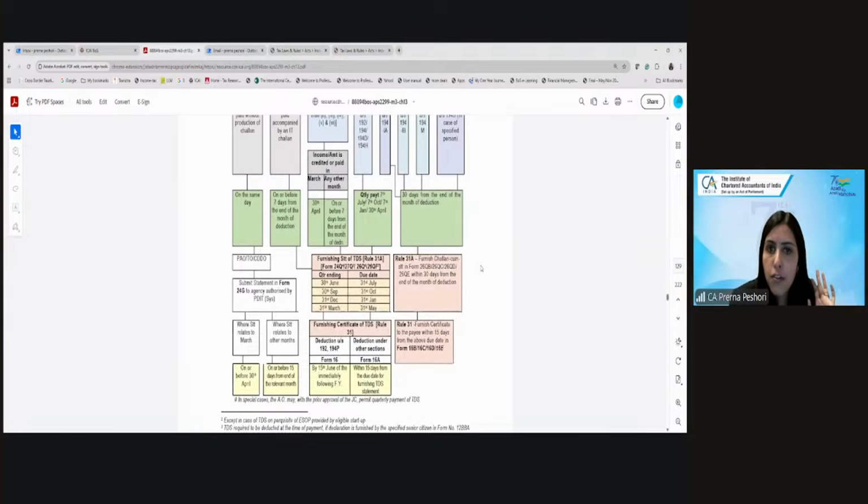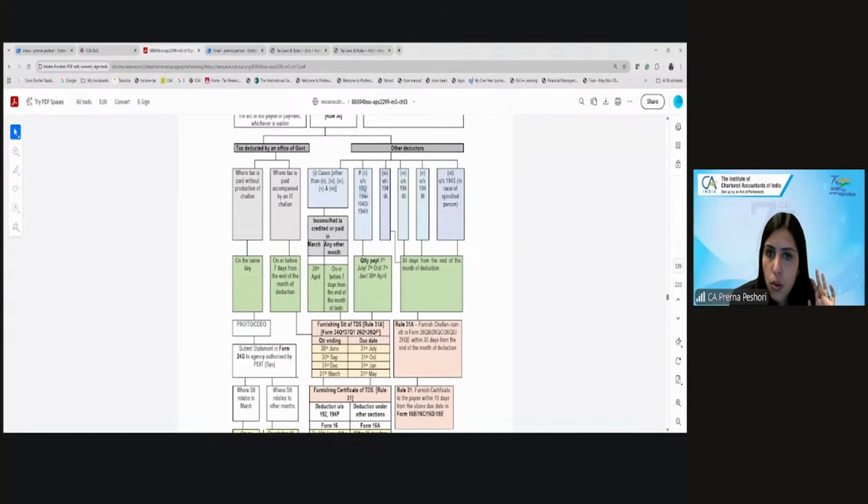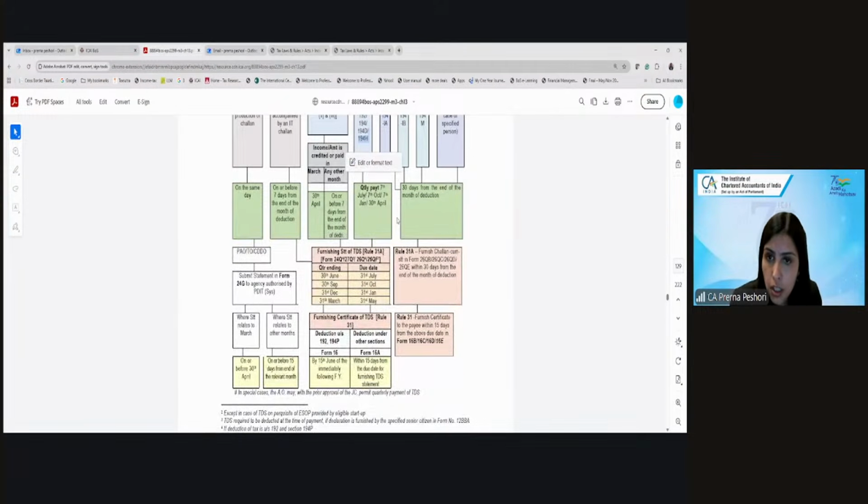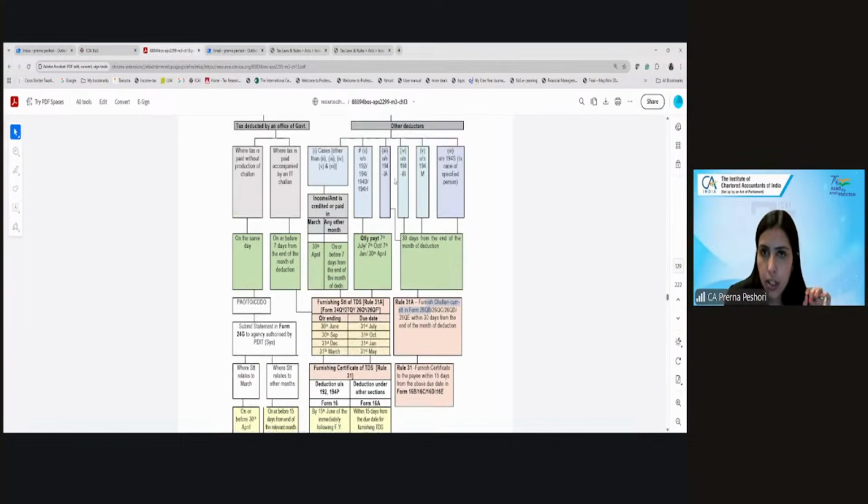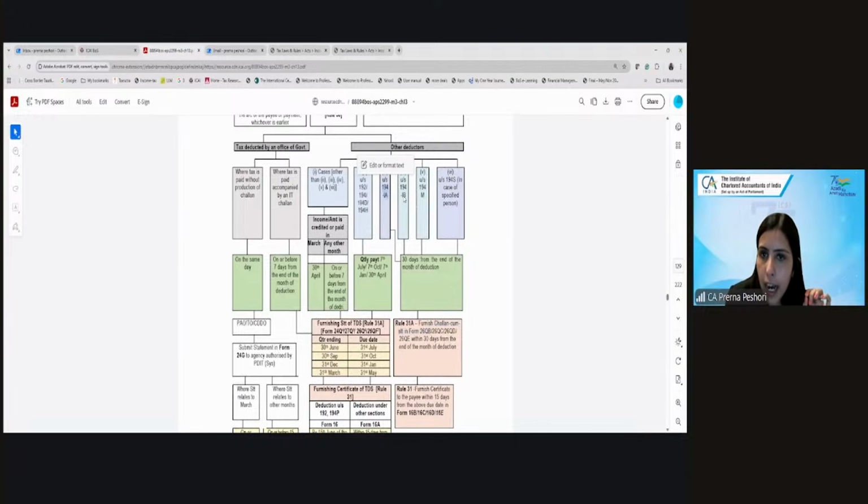And in case of 194IA, where you have to deposit the TDS within 30 days from the end of the month of deduction, you have to furnish the challan cum statement. Now, what is this challan cum statement? In form 26QB. So, these particular sections, if you look at them, 194IA, IB, M, these are targeting which kind of taxpayers?